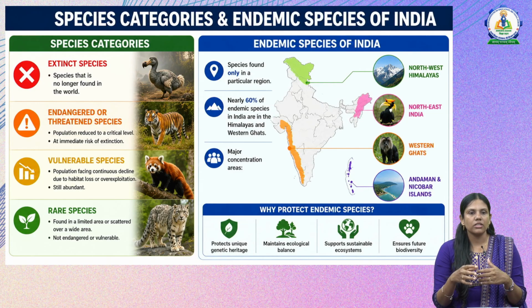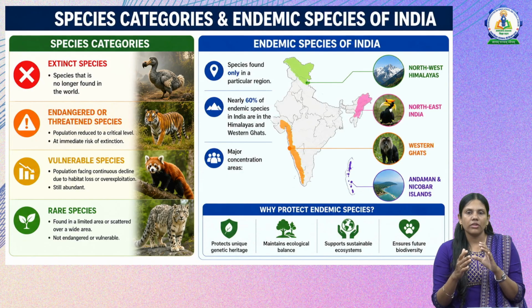And also the next one is vulnerable species, that is, these species are reducing in number because of habitat loss or over exploitation. They are still in abundance, but the number is reducing very drastically. These are called vulnerable species. Next we have rare species. These are found in a limited area or scattered over a wide area. They are not endangered or vulnerable, but in general the number of these species is very less, or it is rare.